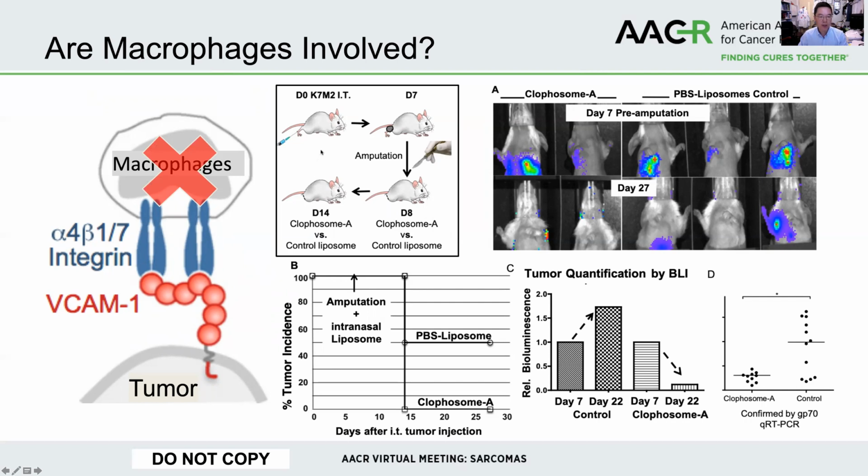We did this by performing intratibial injections of K7M2, followed by amputation at the time of metastasis to the lungs, and depleting macrophages in the lungs, either intranasally or IV, showing that macrophage depletion was able to rescue some of the mice from developing metastatic cancer.